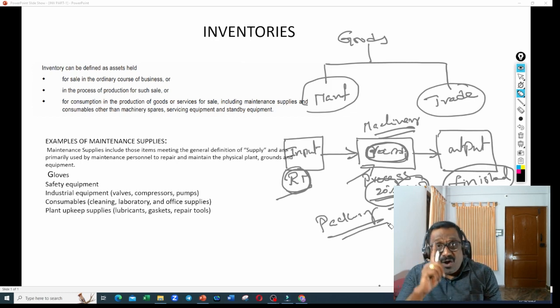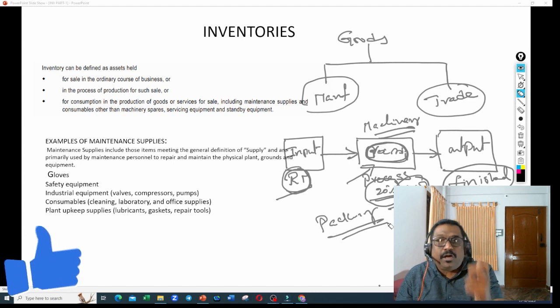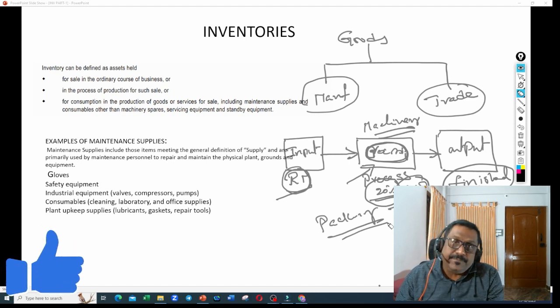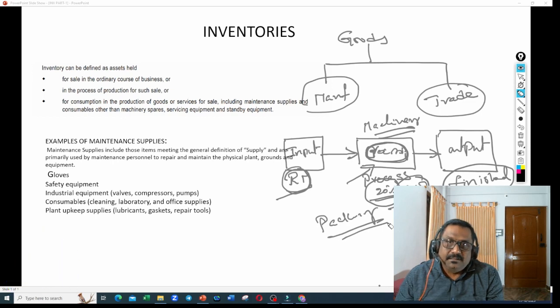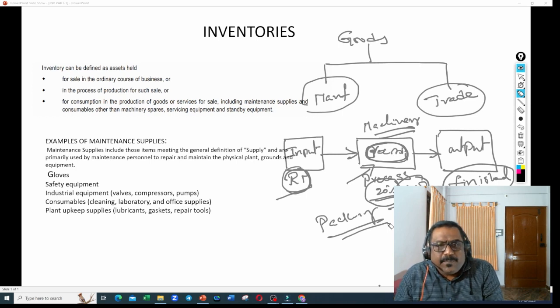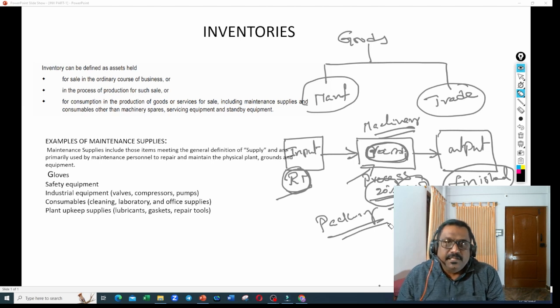But what is not part of your inventory is machinery, because it is an asset. Machinery you should not consider as a part of inventory because machinery is an asset. Any standby equipment for that machinery is also not an inventory because that is also part of your asset. So now I hope you understand. Assets are not part of this inventory here. They are all fixed assets. They are not part of inventories. Your inventory is a current asset.